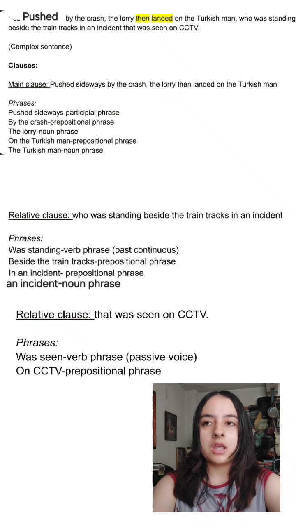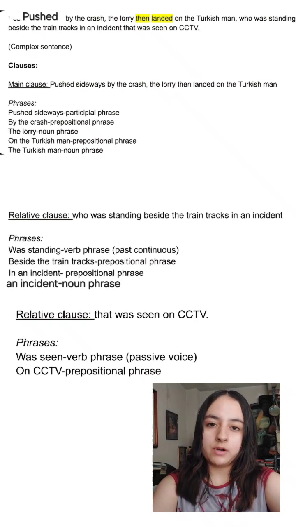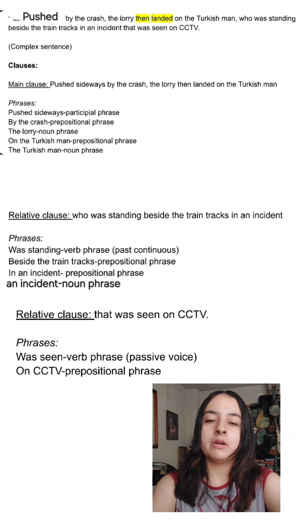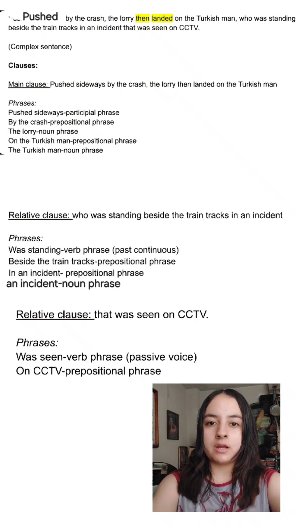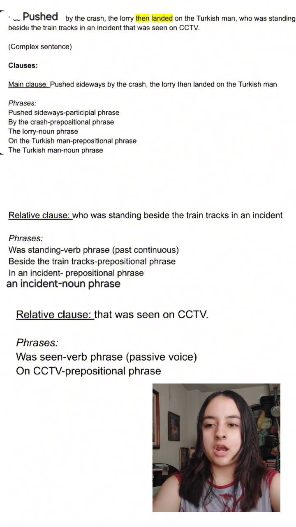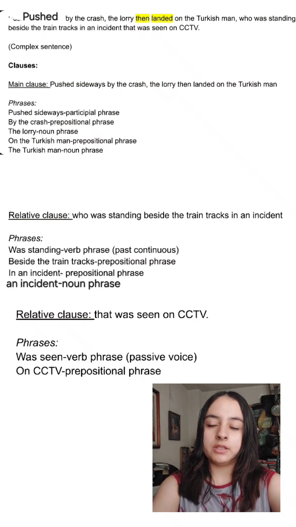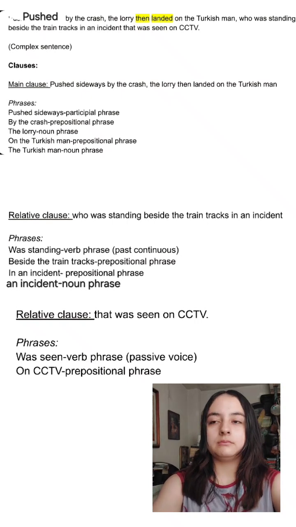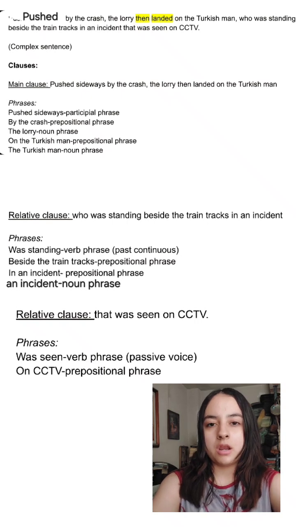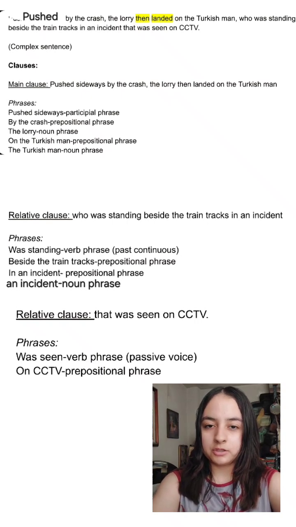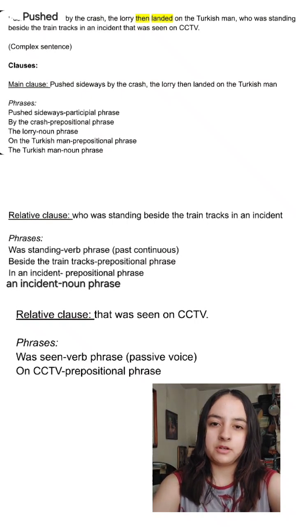The main clause is: pushed by the crash, the lorry then landed on the Turkish man. And the phrases are: pushed by the crash, which is a participial phrase. Then by the crash, a prepositional phrase. The crash, a noun phrase. Then we have the lorry, another noun phrase. And on the Turkish man is a prepositional phrase, and then the Turkish man is a noun phrase, functioning as the object of the preposition on.